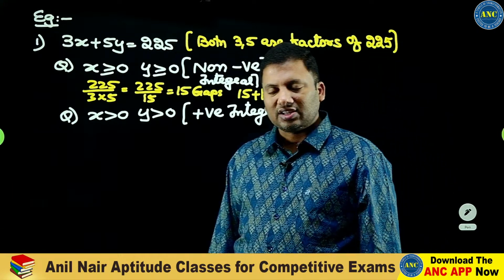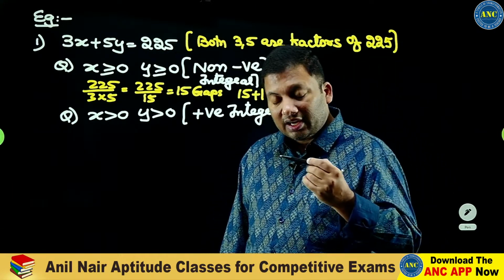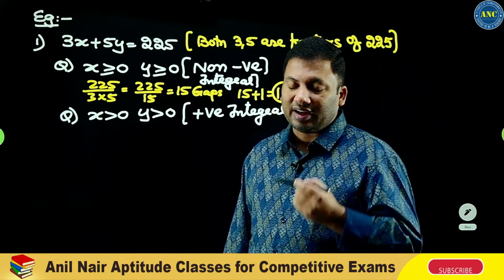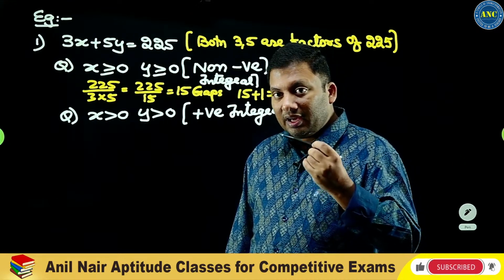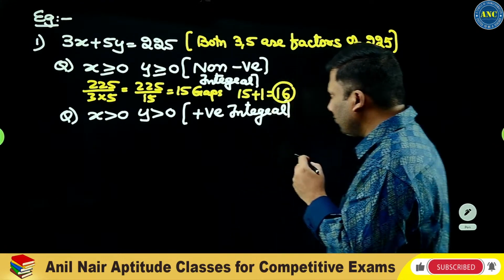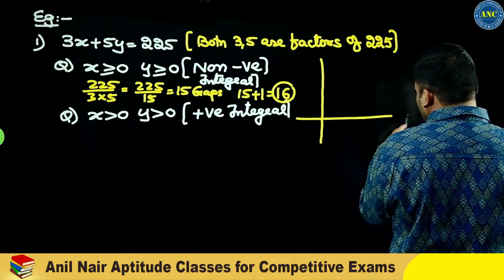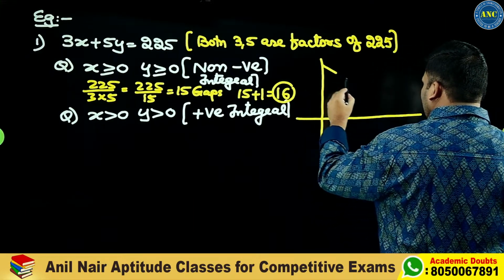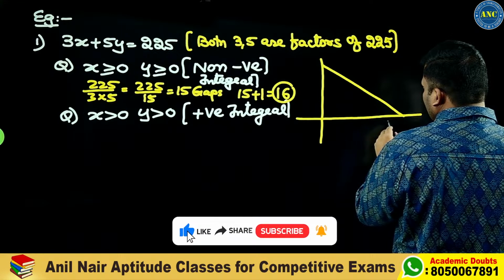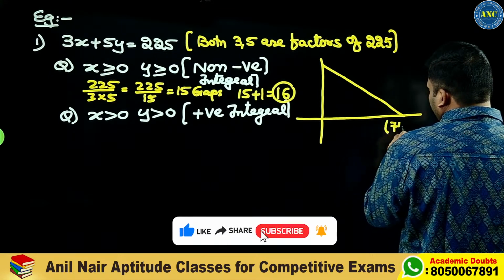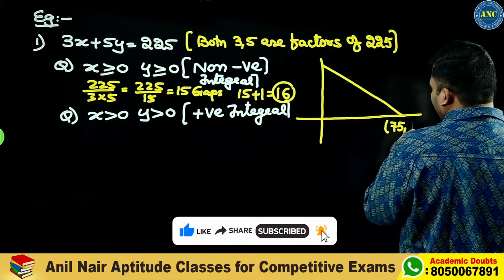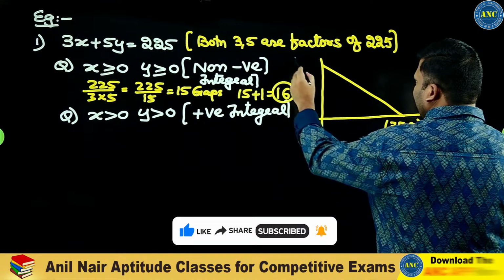In previous class we discussed, if both a, b are factors of the right hand side, then it will be k by a into b plus 1. What do you mean by 16 gaps? If this is the x-axis and this is the y-axis, this is the line 3x plus 5y. If y is 0, x is 75.